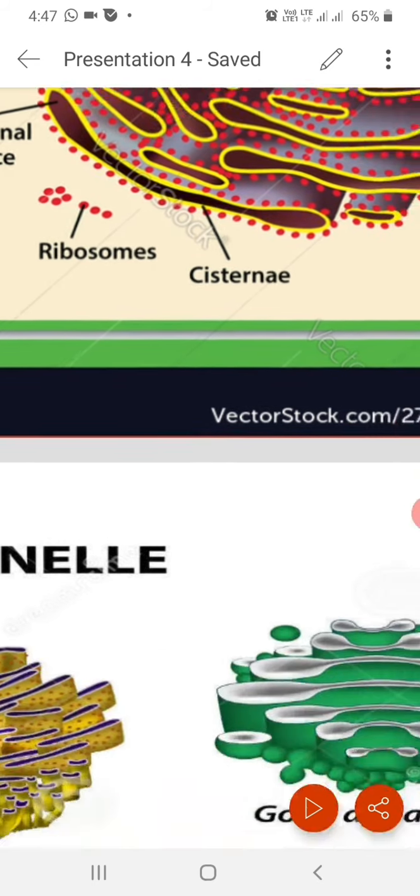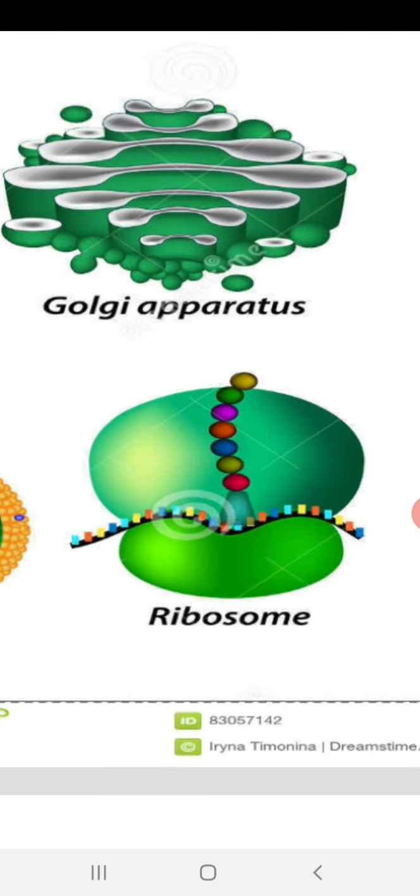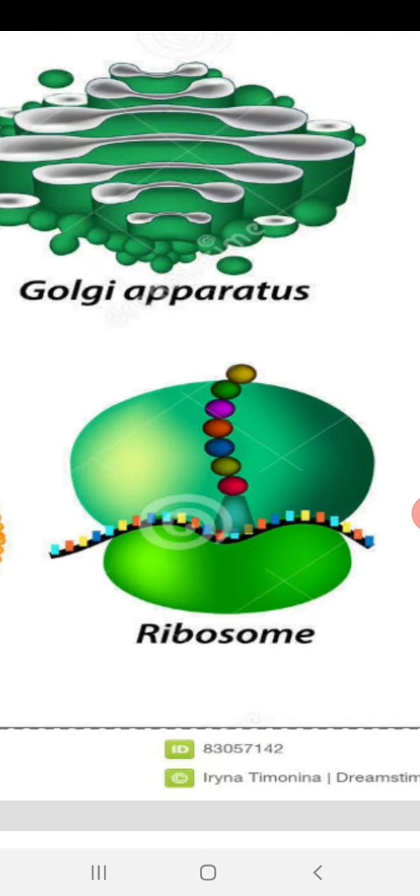As you can see in this diagram, the smaller unit of the ribosome and the larger unit assemble at the time of translation, and the mRNA also joins. By reading the codons present on the mRNA, tRNA brings the amino acids, and you can see here the small chain of ball-like structures.